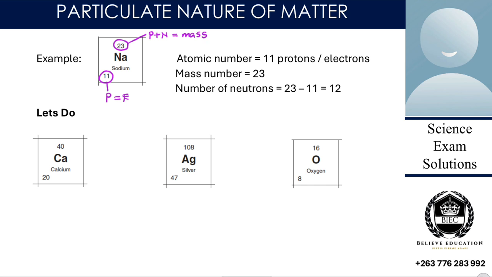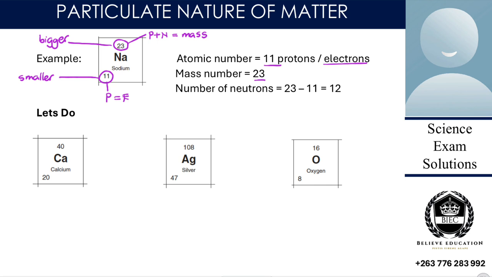Then you find that in some periodic tables they are swapped around. So what you always have to know is that the mass is the bigger one, and the proton number is the smaller one. Are we together? So our atomic number, or number of protons, is 11, and that is the same as the number of electrons. Then our mass is 23.